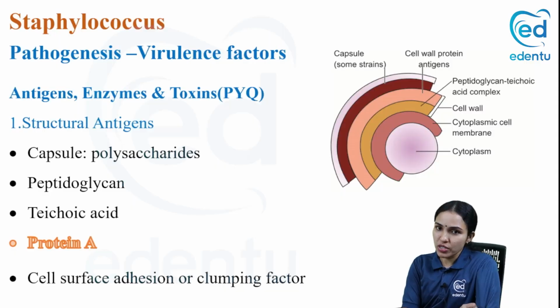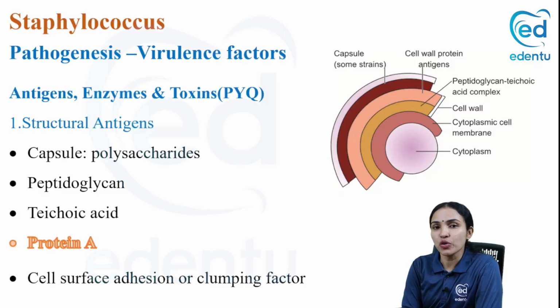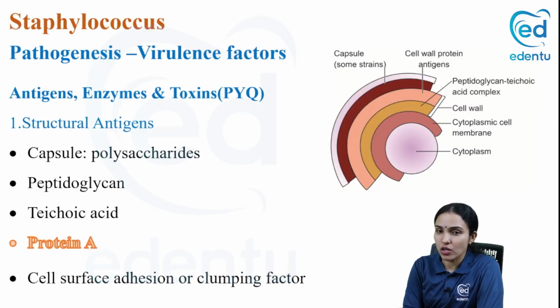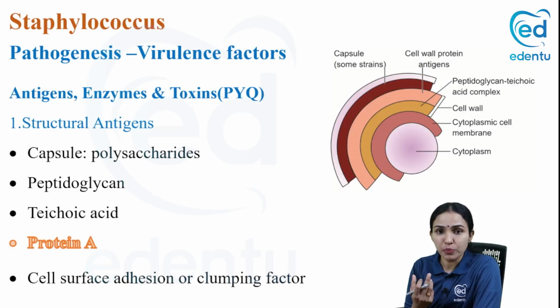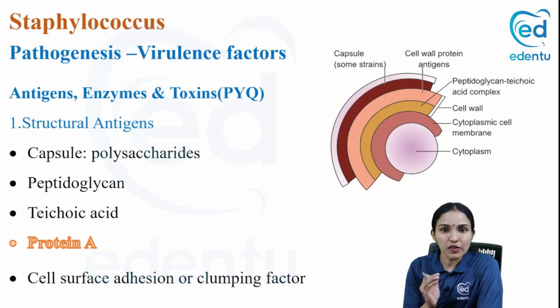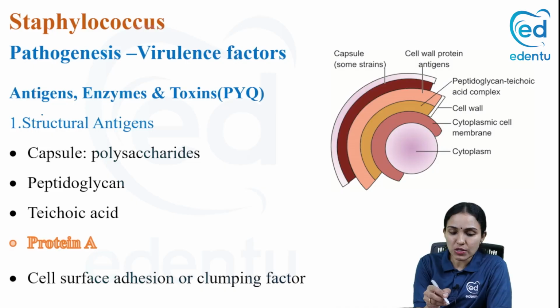Coming to the pathogenesis of staphylococci, you should know how staphylococci cause infection. You might remember from the introductory classes, virulence factors. Virulence factors are the things which bacteria possess in their structure or produce, which help them in causing disease. For staphylococci, you can classify the virulence factors into three.